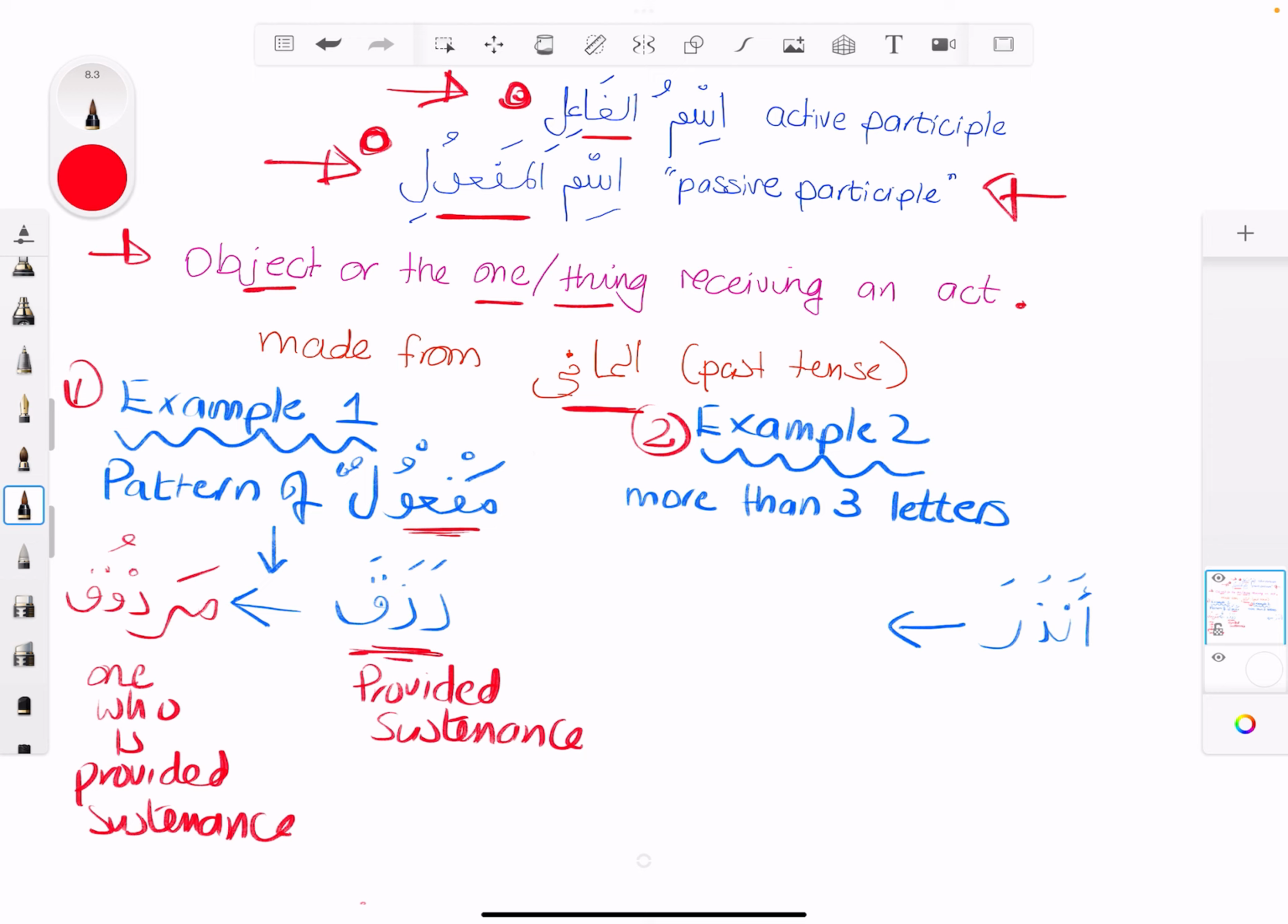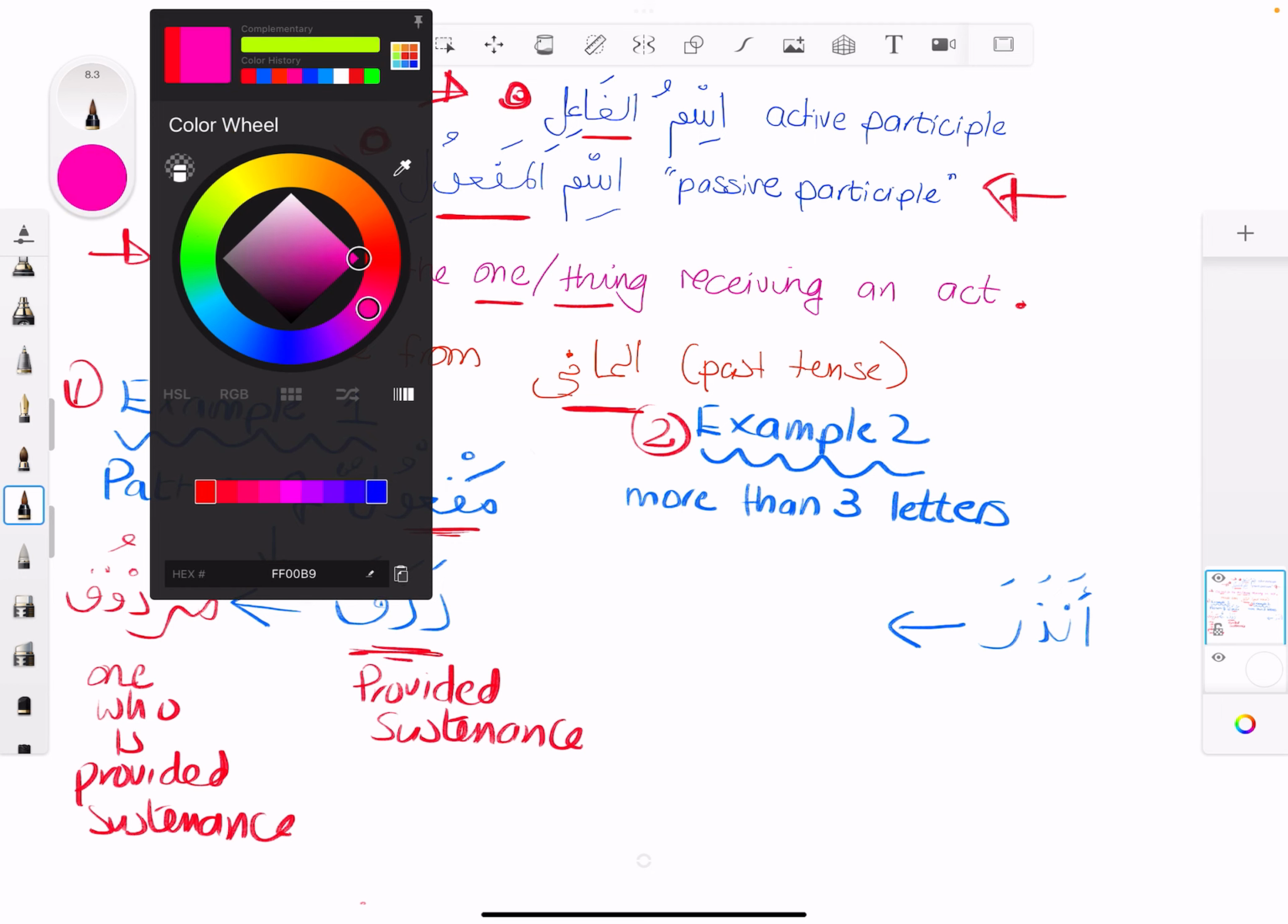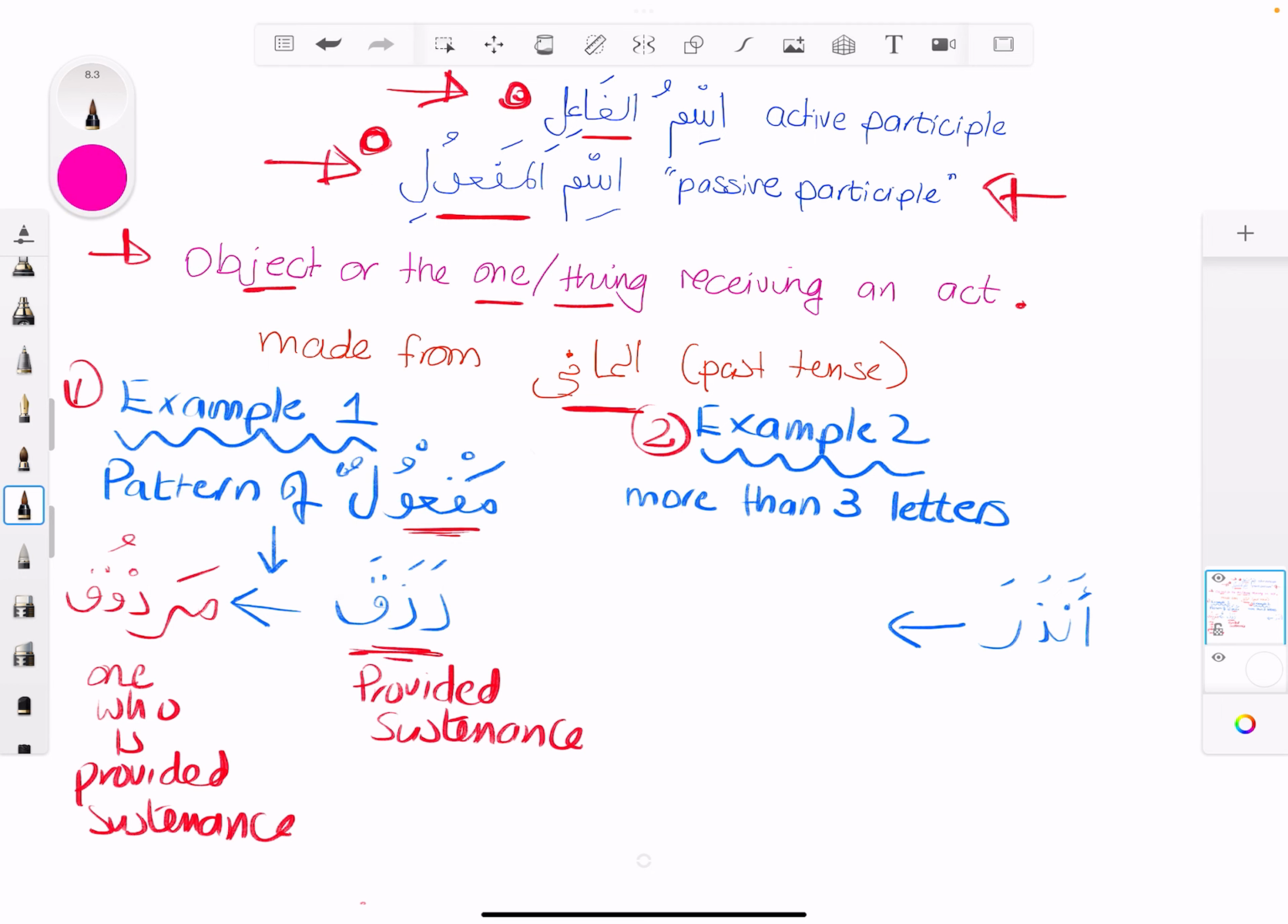Okay, what if it has more than 3 letters? What if the root has more than 3? I put an example here, which is the word anzara, which means warned. So all we do here is two things. We put a meem at the beginning of the mudari. So you take the mudari this time, the present tense, and you put a meem at the beginning.